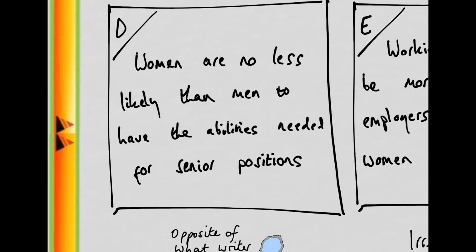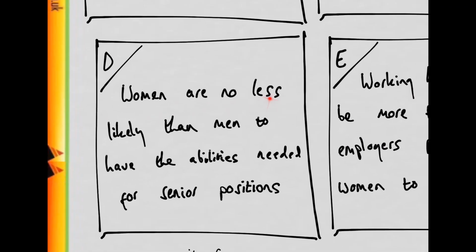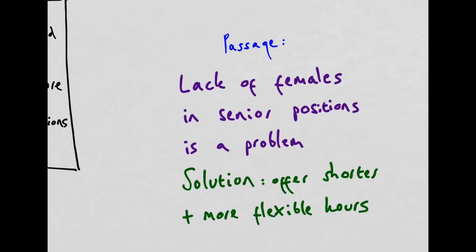What about option D? This says that women are no less likely than men to have the abilities that are needed for senior positions. Well, if this is the case, then lack of females in senior positions really is a problem. And given the circumstances of women, it might be best to offer short and more flexible hours. So this seems like a plausible candidate as the assumption. And we can check that it's an assumption by applying the not test. We can say that women are less likely than men to have the abilities needed for senior positions. Well, then this seems less of a problem, and the solution doesn't seem as good.